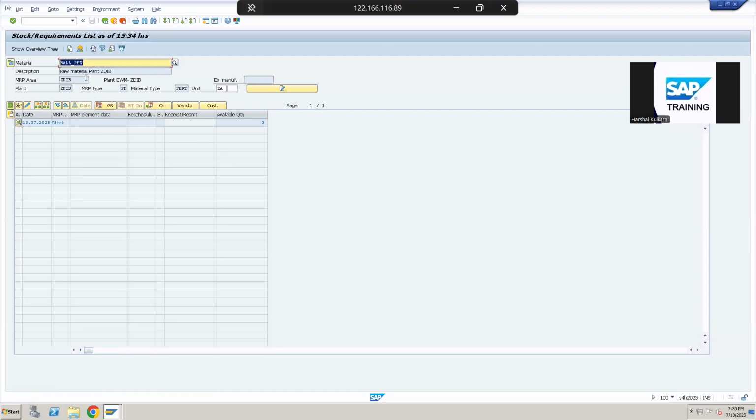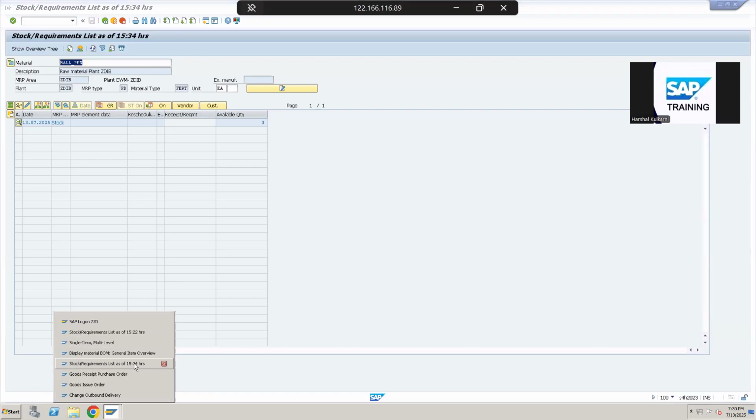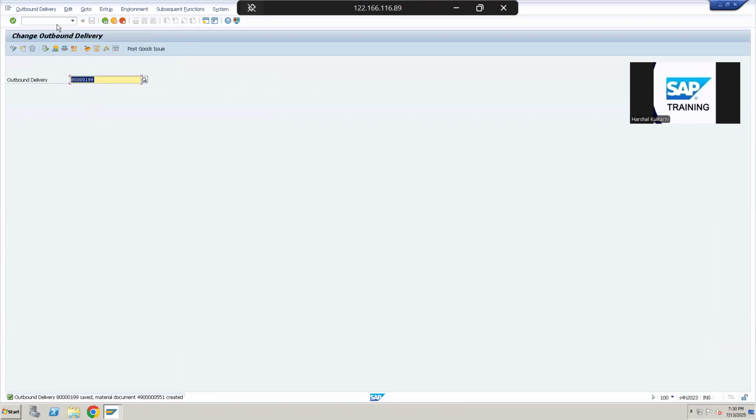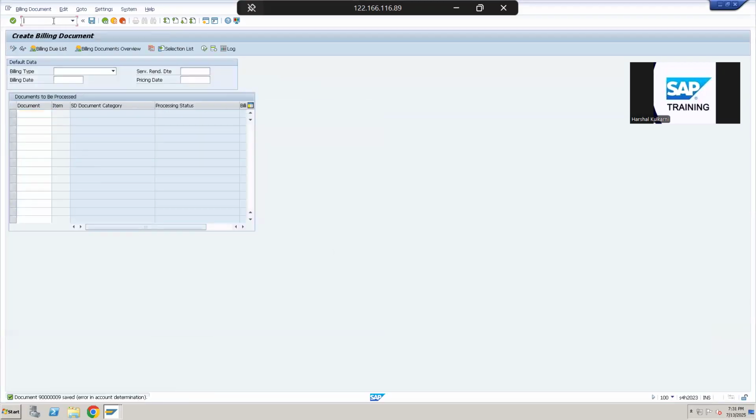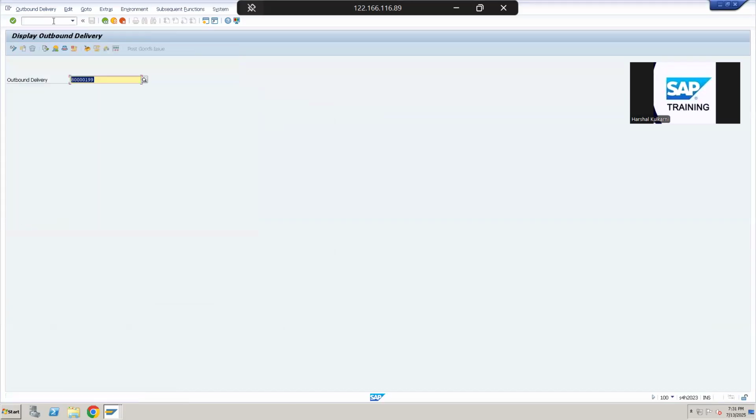Now the material is shipped, and of course we need money from the customer. So let's send an invoice to the customer. There is another transaction to create an invoice in the system. Okay, we have created an invoice now. In a real-world scenario, the SAP consultant will maintain the settings so that the system generates a print of this invoice, or sends an email to the customer. That is what you will learn, how to set up the systems as an SAP consultant.